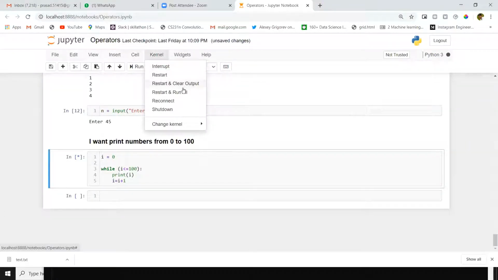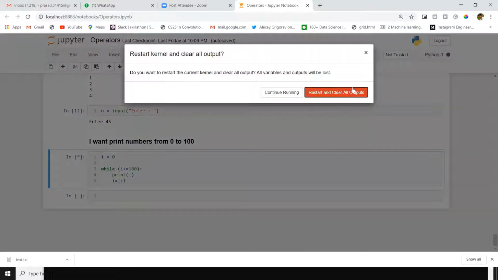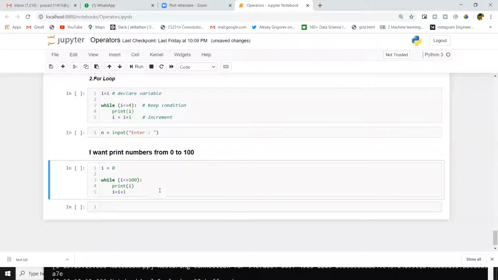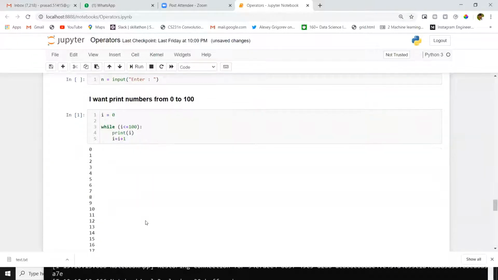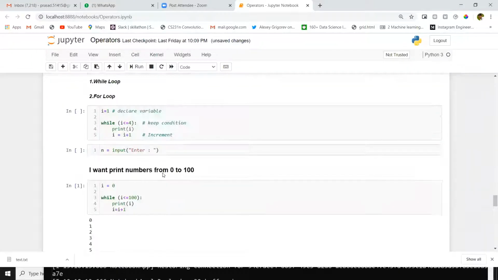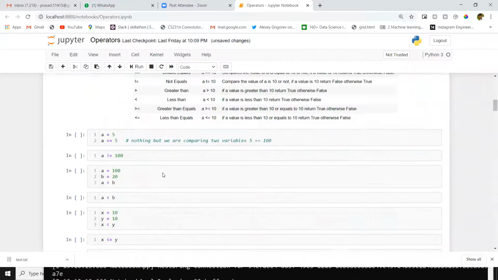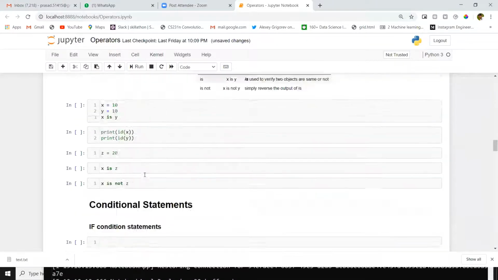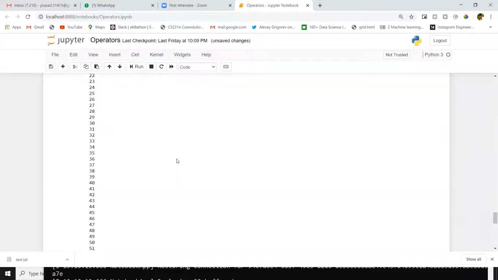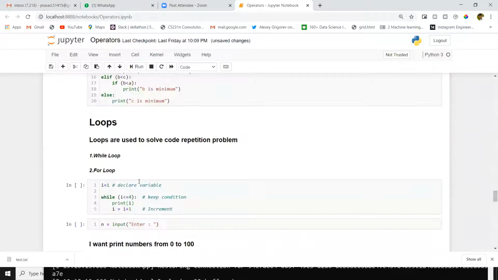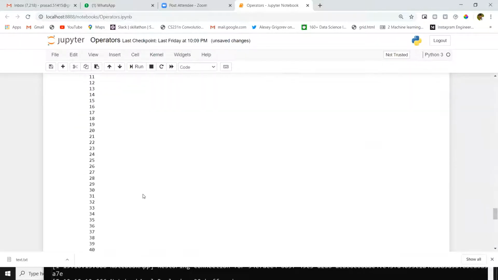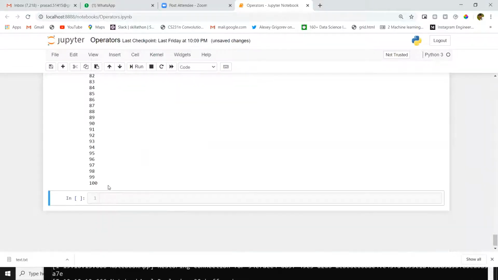Let me clear this all. There is a problem with the Jupyter notebook here. We are doing this on the same notebook. When I load this notebook the first time, I want to reset all output. Then only this will work fine. Otherwise, you will get errors like this. If you observe, I want to print numbers from 0 to 100. I've written this code. Now, if you check, it's printing from 0 to 100.